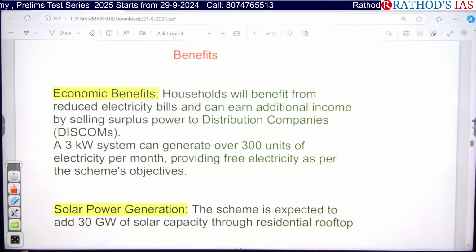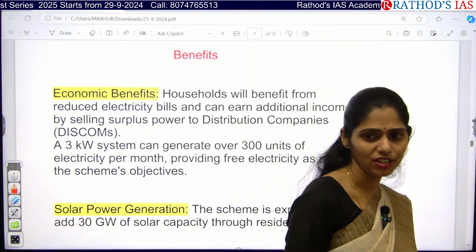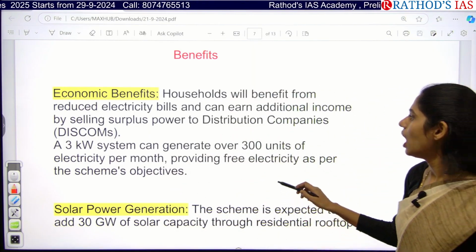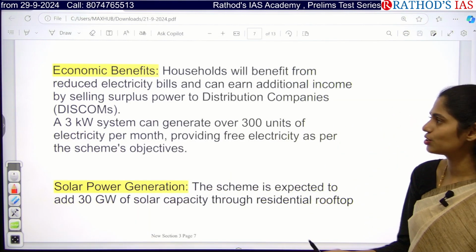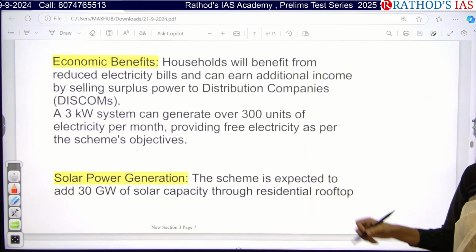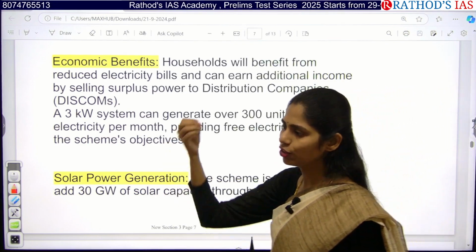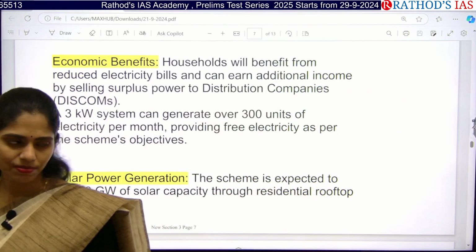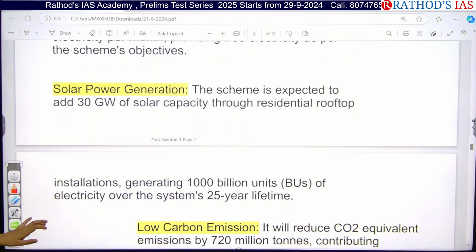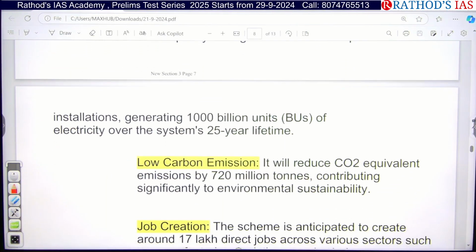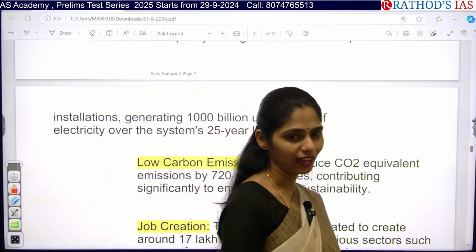And what will be the benefits of providing this kind of schemes for the people? So we'll be having economic benefits. What will be the economic benefits? Households will be getting reduced electricity bills, right? They will be generating their own electricity. So yeah, disadvantage to government to some extent. And even they will sometimes be getting some additional income if they are generating more and selling to discoms. And next one here is they can generate solar power. Okay, and because of this, what happened? There will be an increase in the lifetime of people also, because of decreasing climate change.